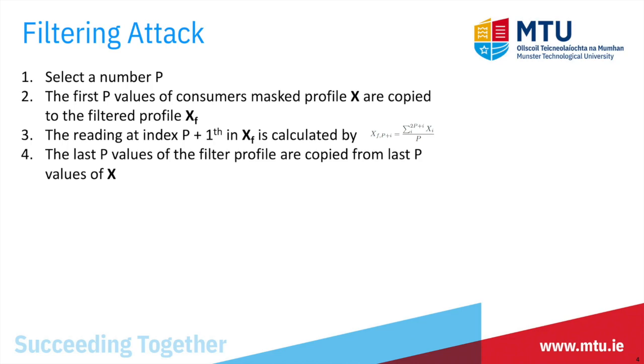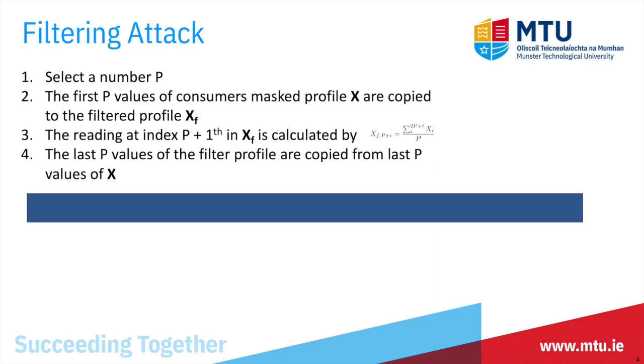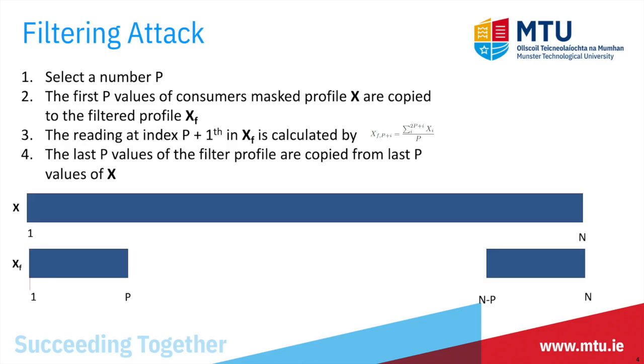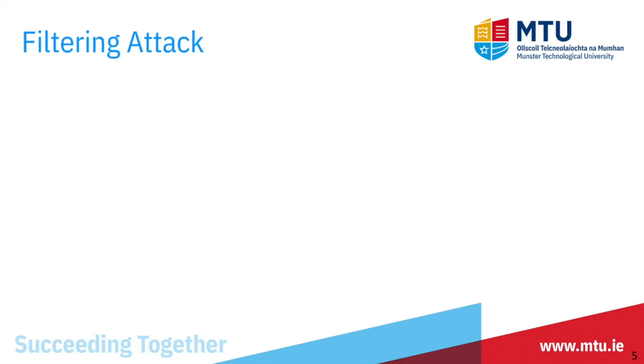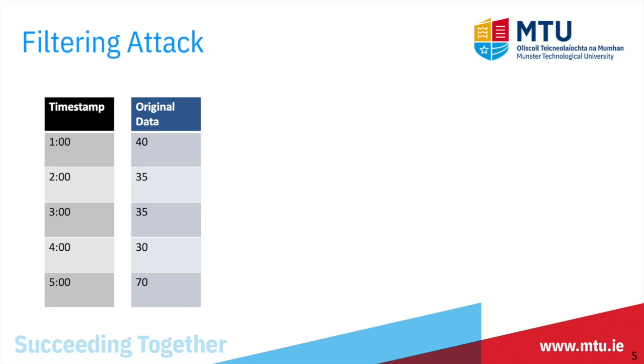A filtering attack can be launched when an adversary has access to some part of the original data and tries to reconstruct the original data from differentially private masked data. An adversary copies the first p-values from the masked profile to the filtered profile. The next index value is calculated using moving mean by the equation given here. Then the next value and so on. The last p-values also get copied from the masked profile. Now this filtered profile is compared with the original data. If it's not similar to the original data, then the p-value is changed and the whole process is repeated until the filtered profile matches the original data.